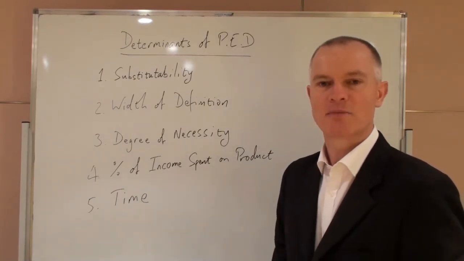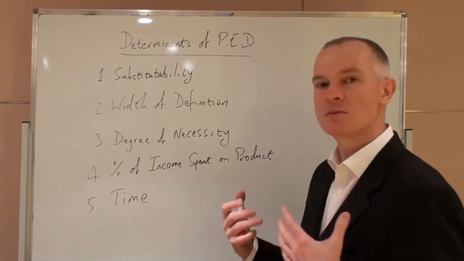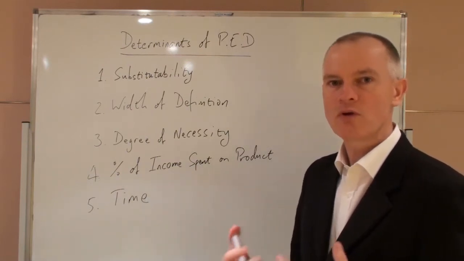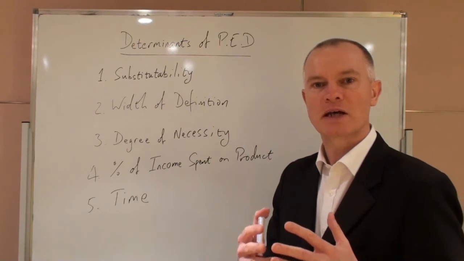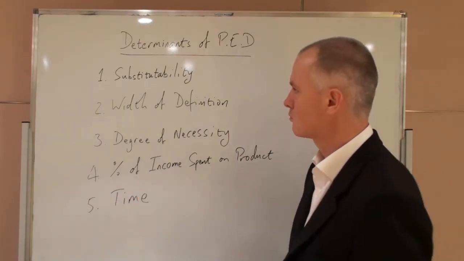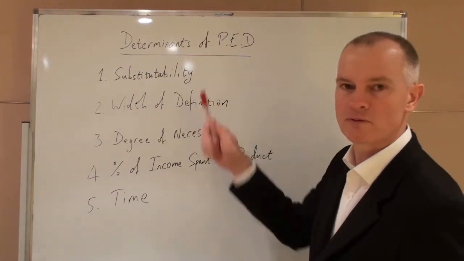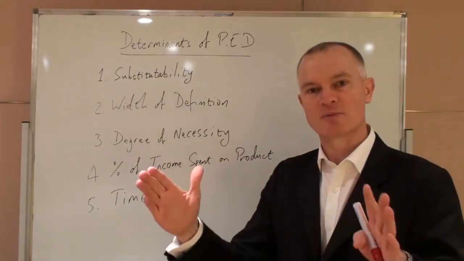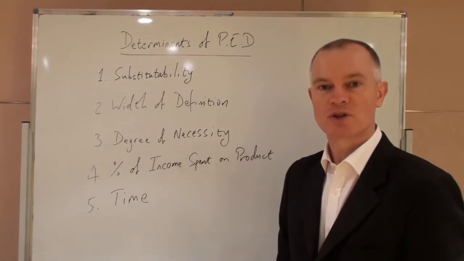Let us consider the demand for tuna and a change in price of tuna. What factors will determine the extent to which the demand for tuna changes? The most important factor that determines that responsiveness is the substitutability of the product.